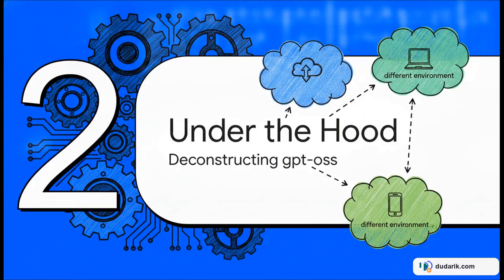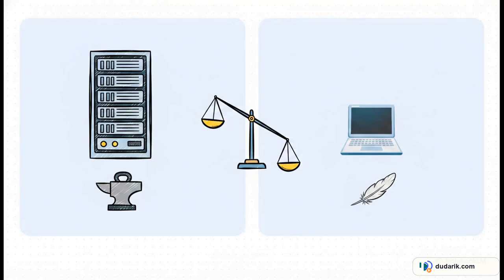Okay, moving to Section 2, Under the Hood, Deconstructing GPT-OSS. So let's get a bit technical and actually deconstruct what you're getting when you pull down the repository. OpenAI basically released two distinct flavors here, optimized for very different environments. And this brilliantly illustrates the contrast. On one side, we've got the heavyweight champion, the GPT-OSS-120b. This guy is built for production and intense, high-level reasoning tasks. It packs 117 billion total parameters. But, and this is key, because it's so highly optimized, it actually only uses 5.1 billion active parameters per token. That means it can squeeze onto a single 80 gigabyte data center GPU, like an NVIDIA H100.